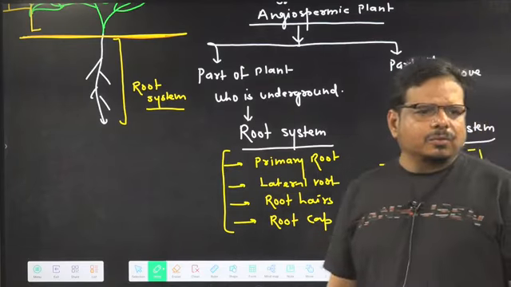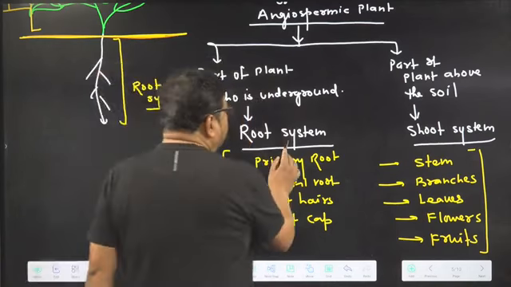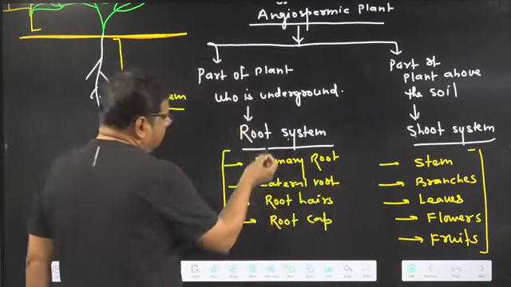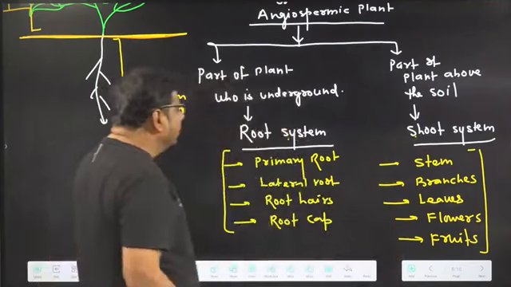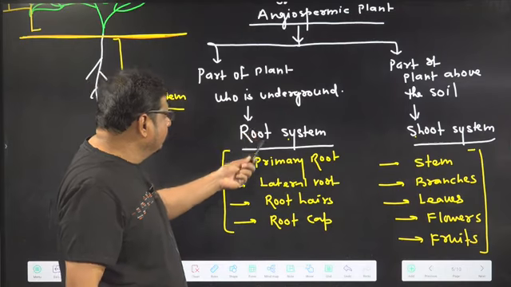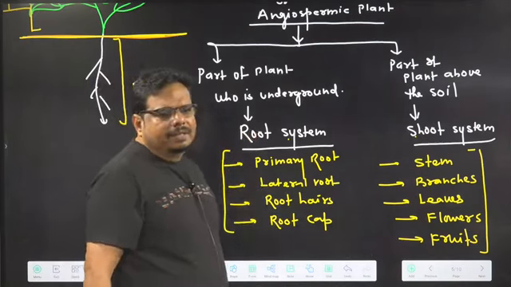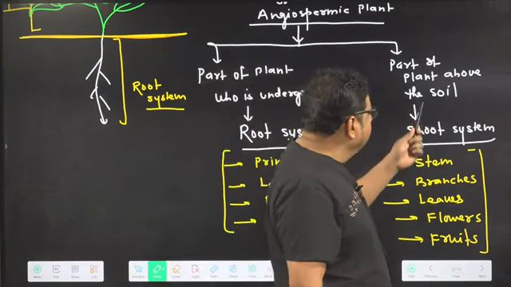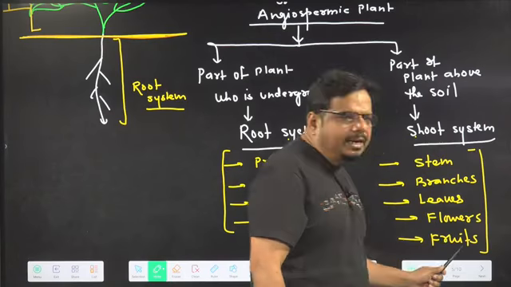Understand the idea? So I hope you understand about the root system and the shoot system, the system that is under the ground and the system that is above the ground. Components of the root system are what? Primary root, lateral root, root hairs, and root cap. And what are the components of the shoot system? Stem, branches, leaves, flowers, and fruit.